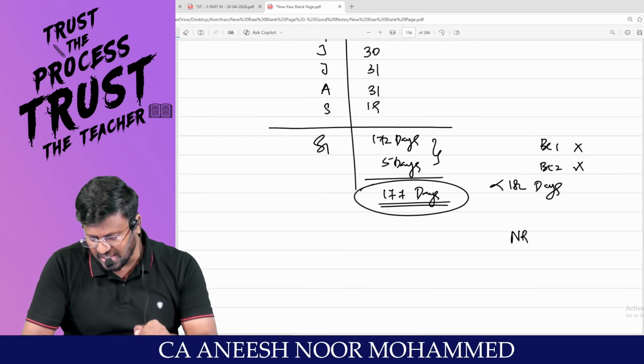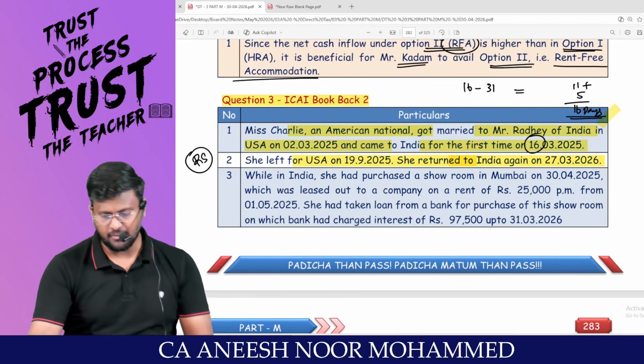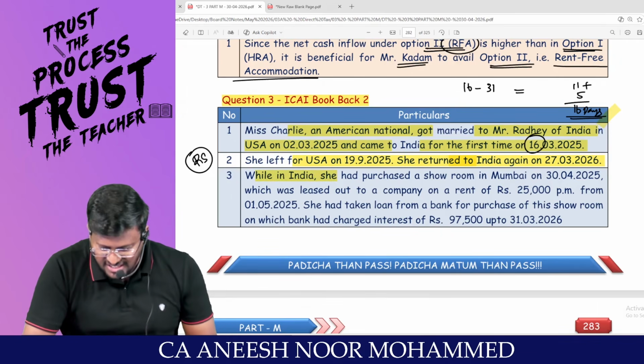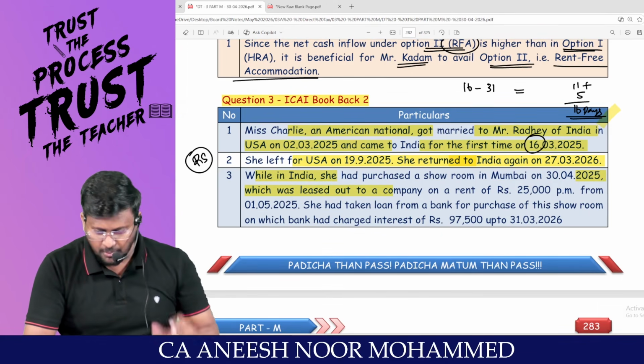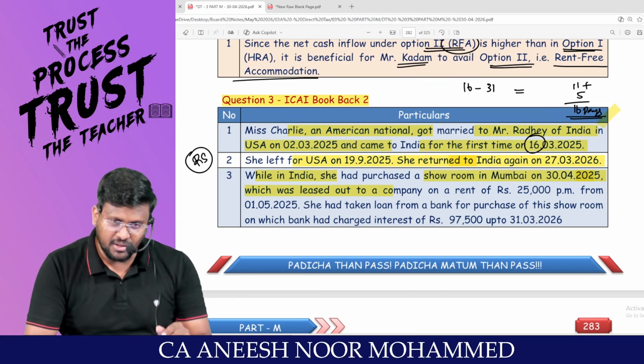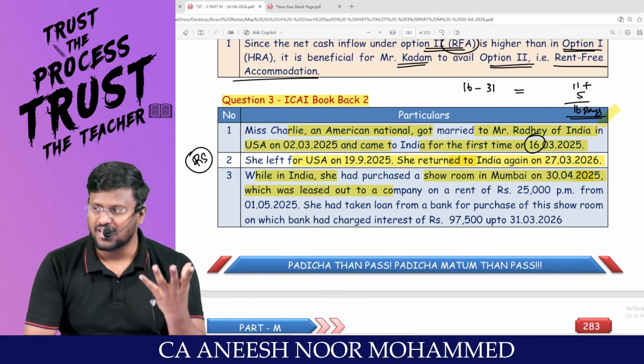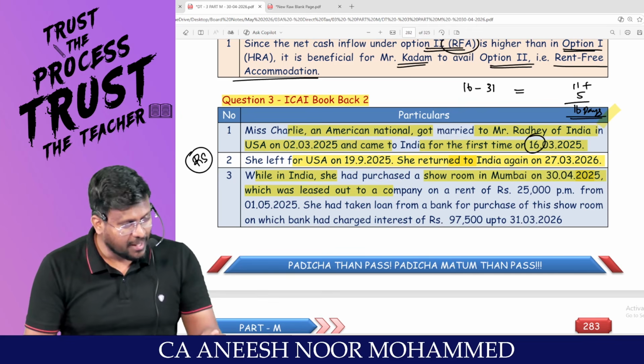So she is a non-resident for our previous year. While in India, she had purchased a showroom in Mumbai. Is Mumbai situated in India? That means if from that showroom any income arises, income has accrued or arisen in India. That means that income is an Indian income.